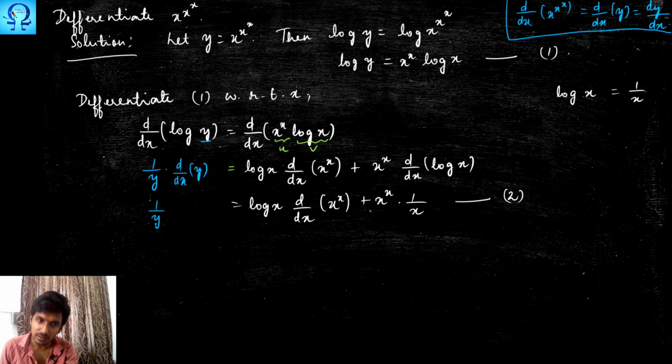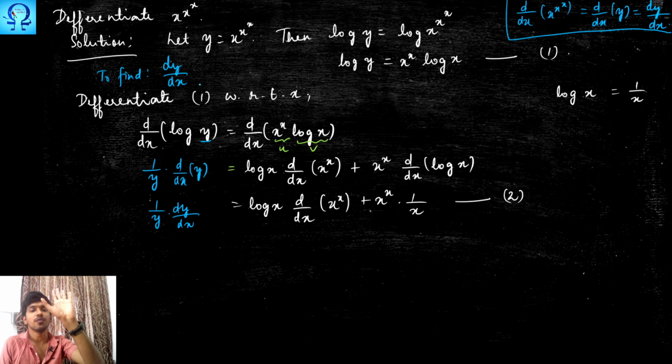So have this as it is, dy upon dx. Because we need to find that only. Okay, we forgot to write "to find". That is, we need to find dy upon dx. So this is the unknown here. We are trying to find out this quantity. How to find out this quantity? We don't know. That is why we are proceeding with these ideas.